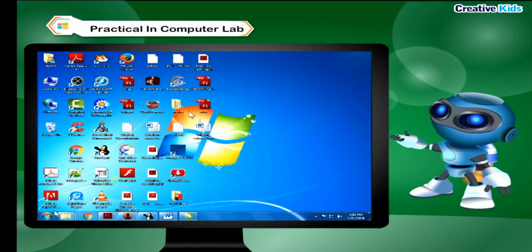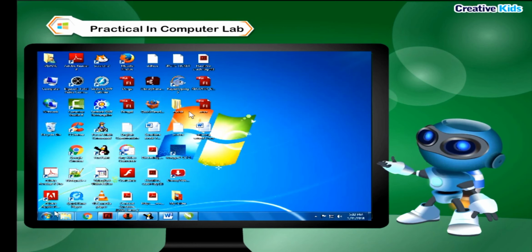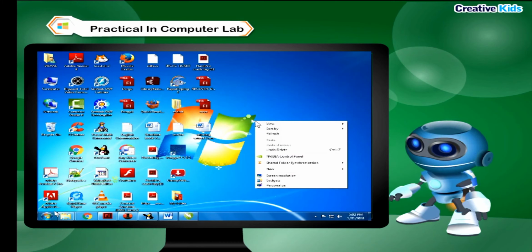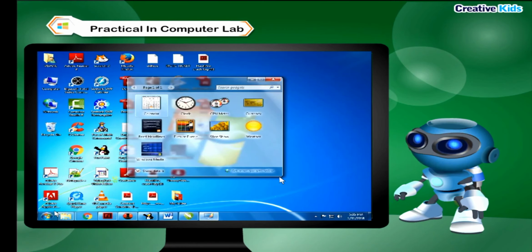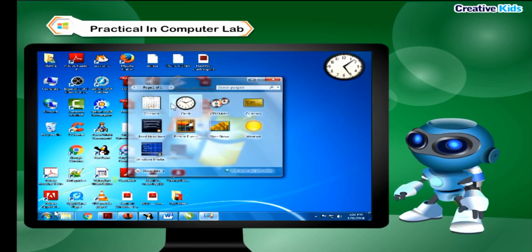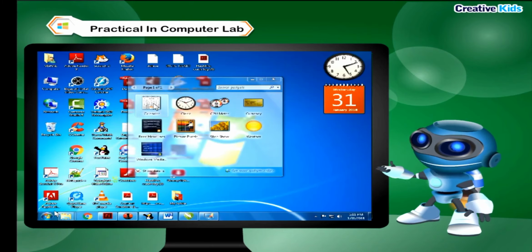Practical in Computer Lab. Step 1. Right-click on the desktop. Step 2. Select Gadgets from the pop-up menu. Step 3. Double-click the gadgets, clock, and calendar.